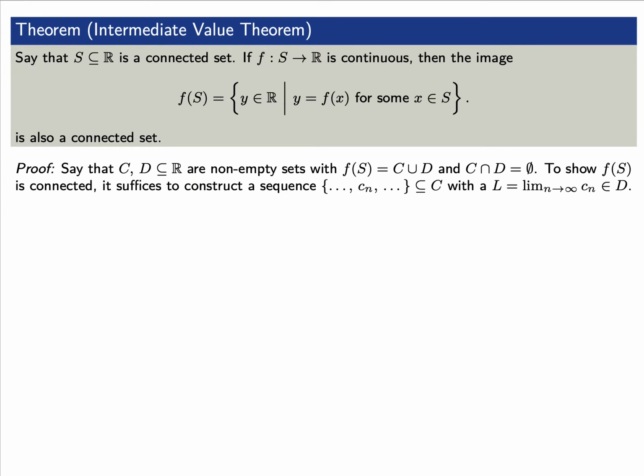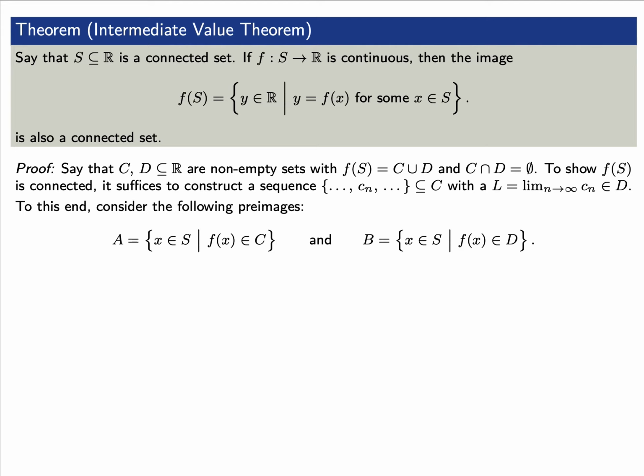Let's explain why. Let's say that capital C and capital D are non-empty sets where f of S equals C union D, and the intersection of C with D is the empty set. According to our definitions, in order to show that f of S is connected, it suffices to construct a sequence of the lowercase c sub n's contained in our set capital C, whose limit L is actually in the other set capital D. To this end, let's consider the following pre-images.